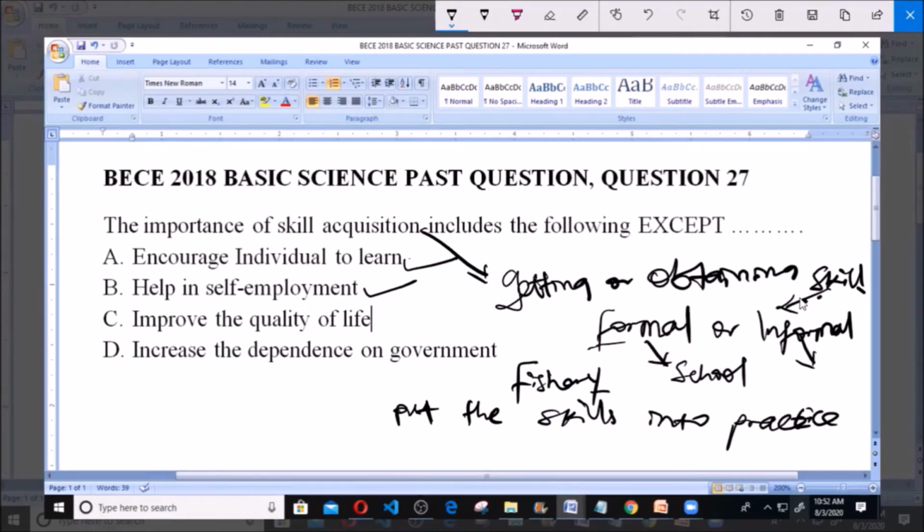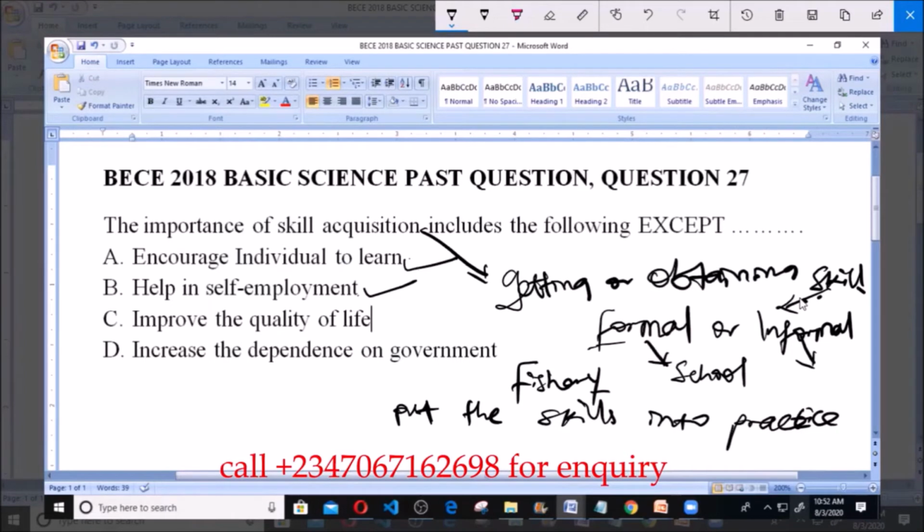You've employed yourself. That's what self-employment means. So it's that skill acquisition actually helps you in self-employment. You don't need to depend on others for a job. Also in the informal way, take for instance, you learn tailoring. After learning it and you receive your freedom, what happens? You begin to sew clothes for people and begin to earn money. So that is what self-employment is. So self-employment is an importance of skill acquisition.